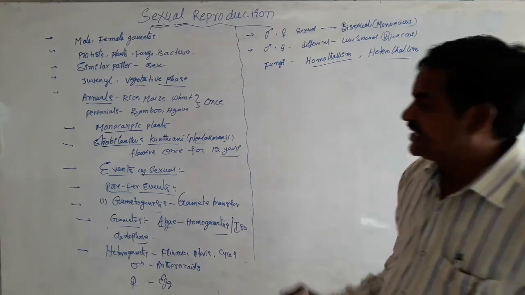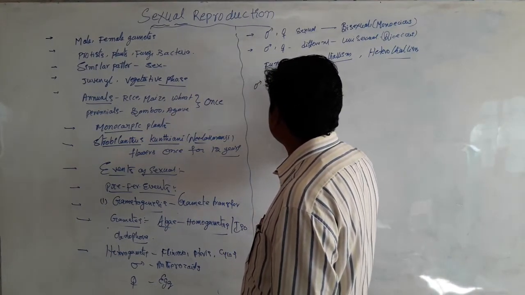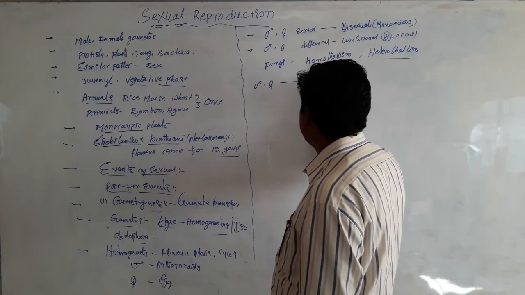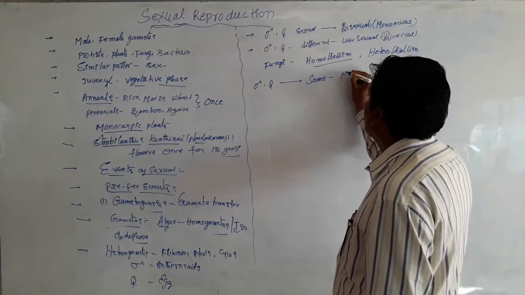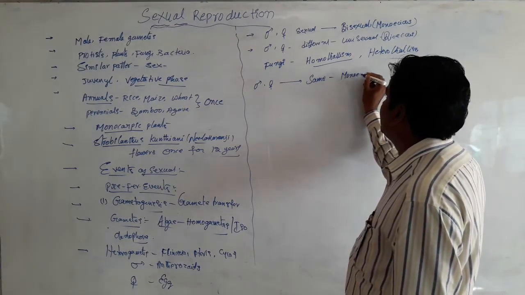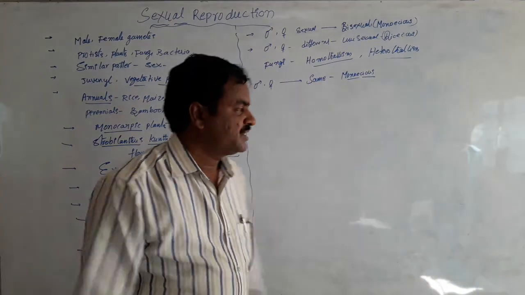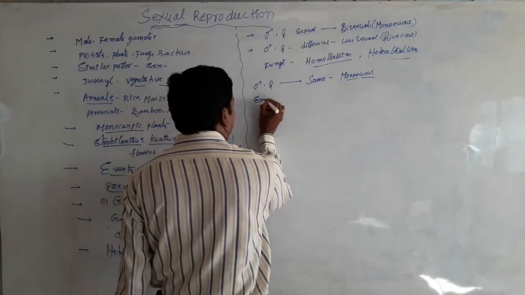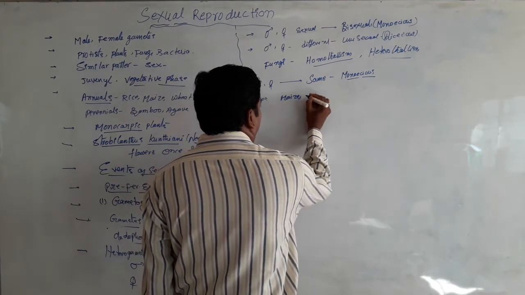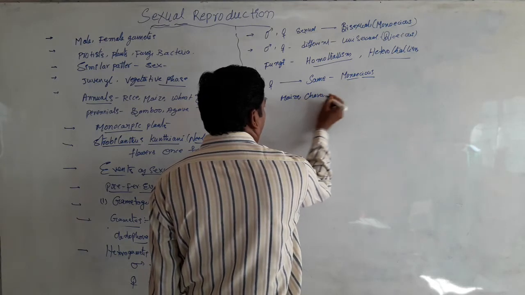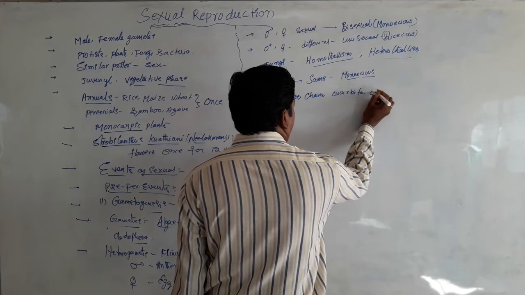You know, in some members, male flowers and female flowers are present on the same plant. Such a condition is called monoecious. Some of the best examples of monoecious plants are maize, Cucurbita and castor.